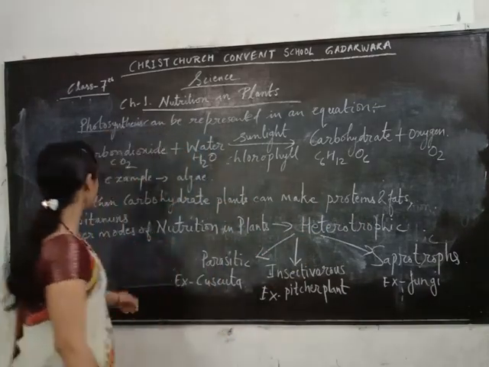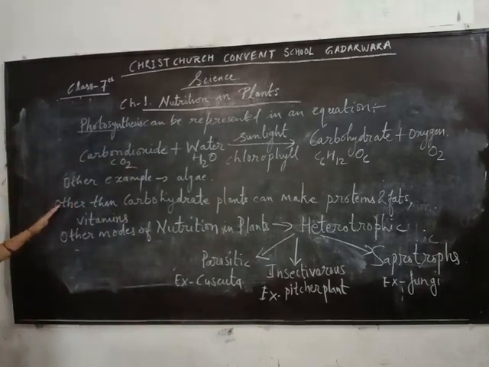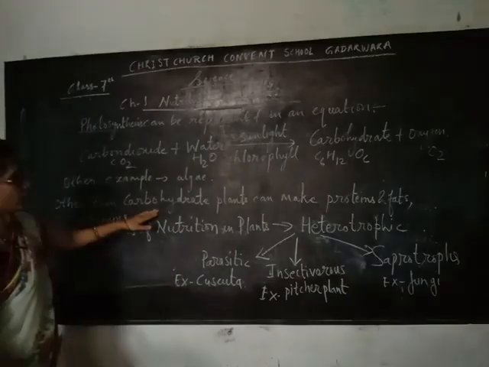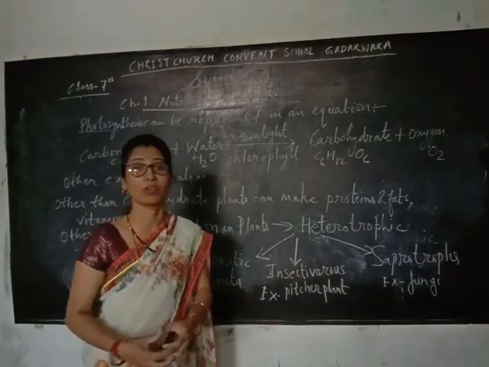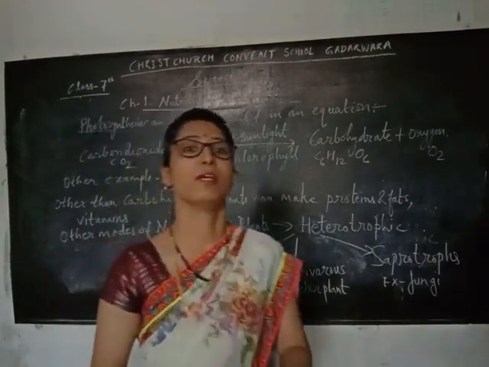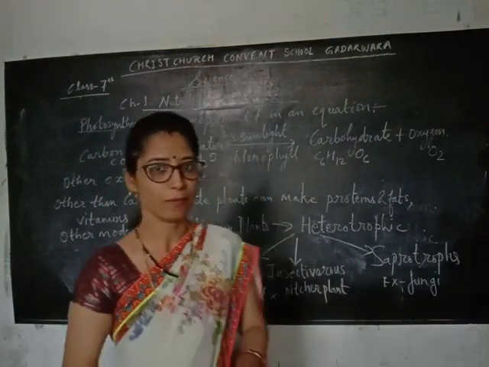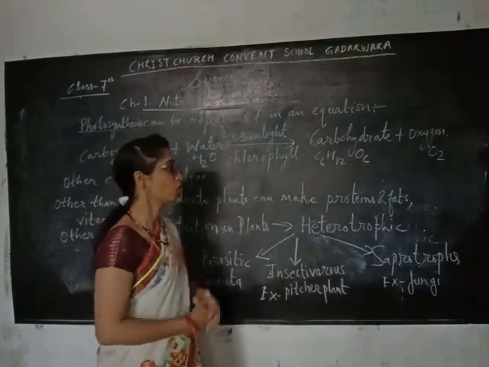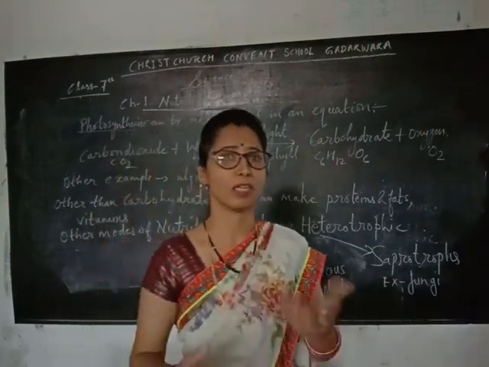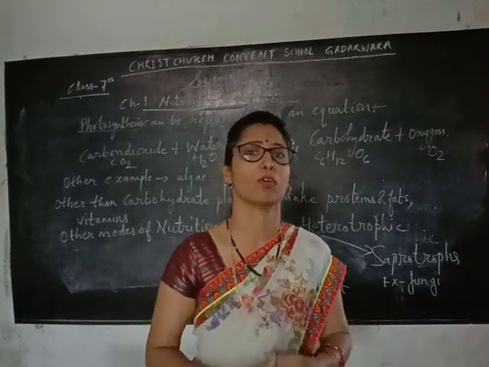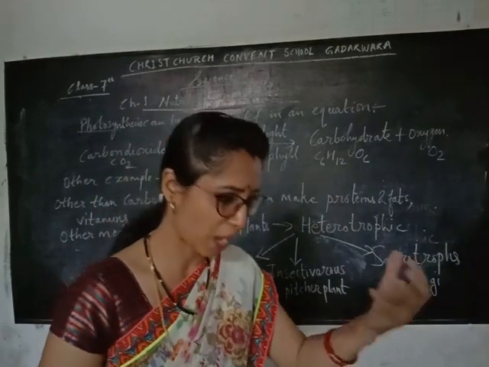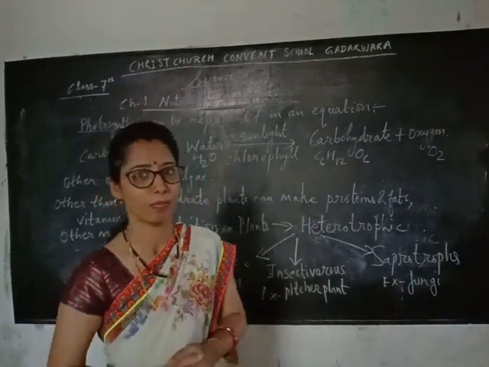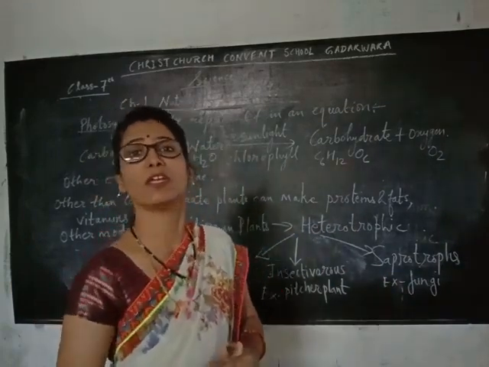Now listen. Except carbohydrates, plants can get proteins, fats, and vitamins also. How? With the help of soil. Plants do not take nitrogen directly; free nitrogen they cannot absorb.